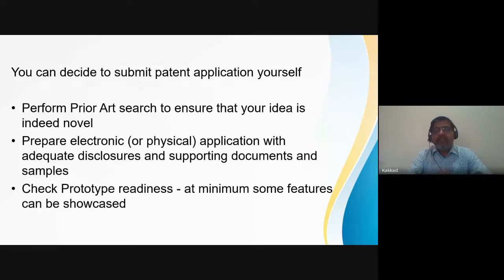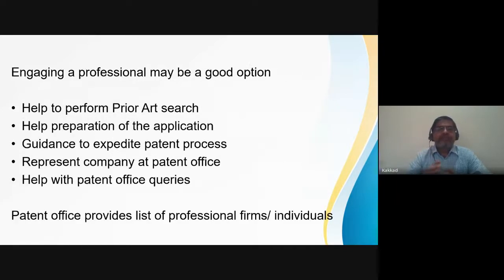Now one thing which you have to remember is your prototype may not show all the features of a full product. It is allowed so far as patent office is convinced that you are showing all the majority features for which you are claiming patent. You can hire a professional to help perform prior art search, preparation of application, also how to expedite the patent office process. I will come to that, and also help with the patent office queries. So patent office regularly publishes people who can help. So these are all accredited or recognized professional firms or individuals.